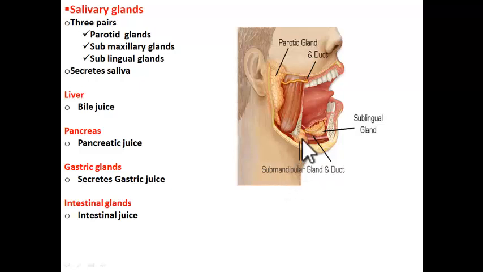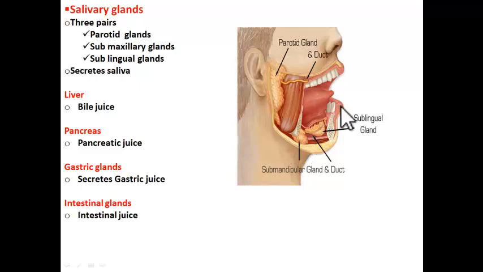So these are the submaxillary glands. Next, sublingual. Lingua means tongue. Sub means under the tongue. So sublingual glands are under the tongue. So these are the 3 pairs of salivary glands. Got it? So the parotid this side and parotid other side.